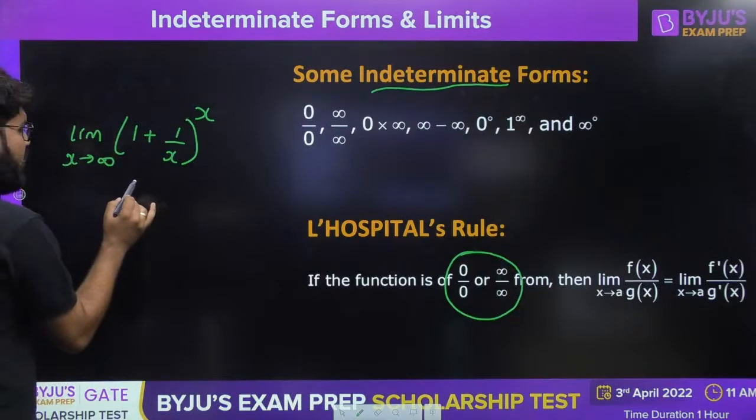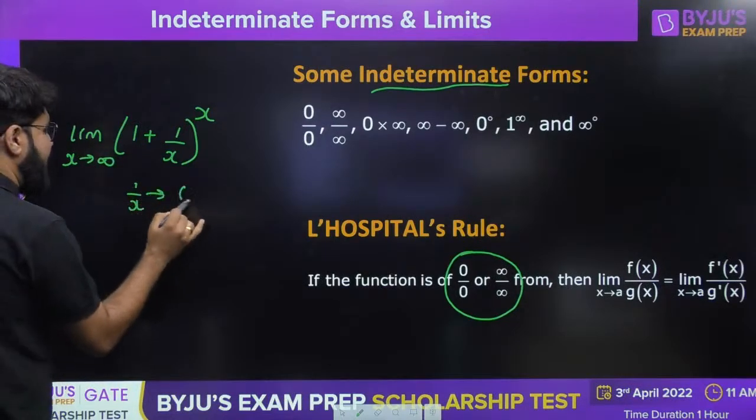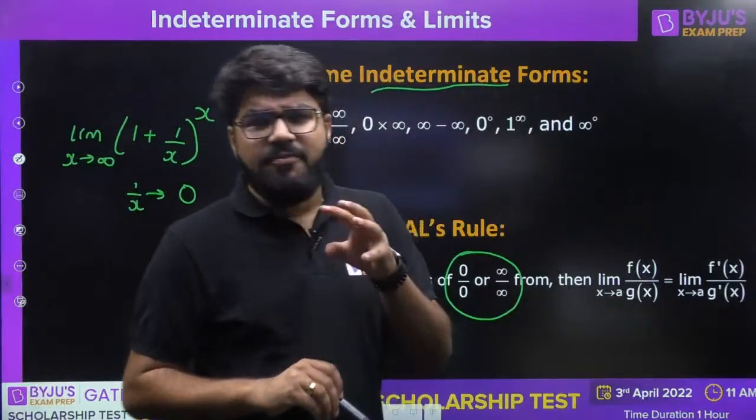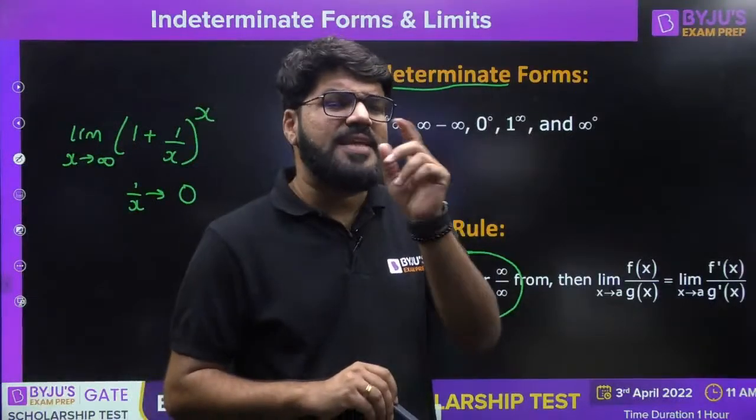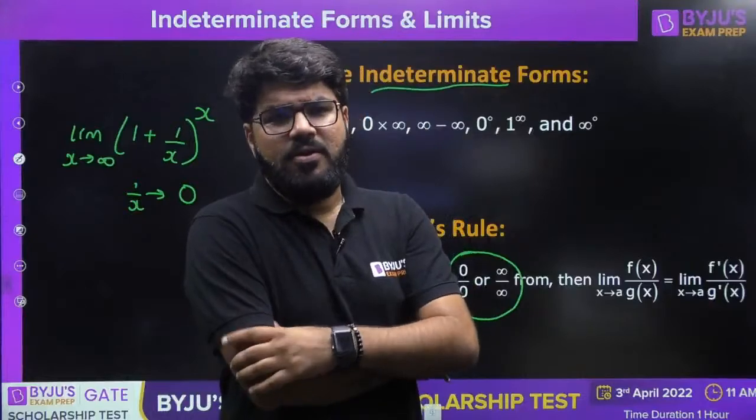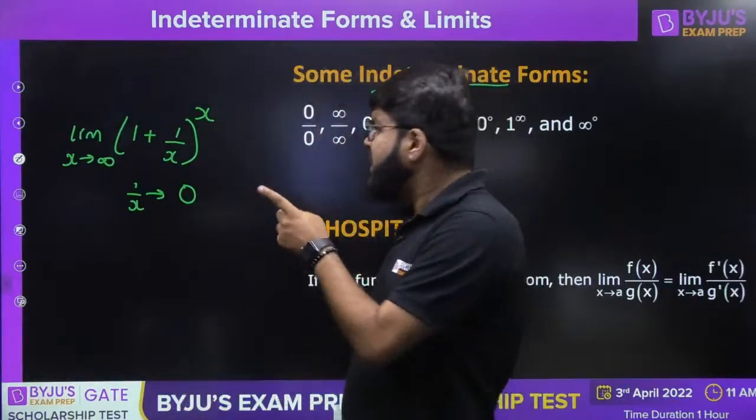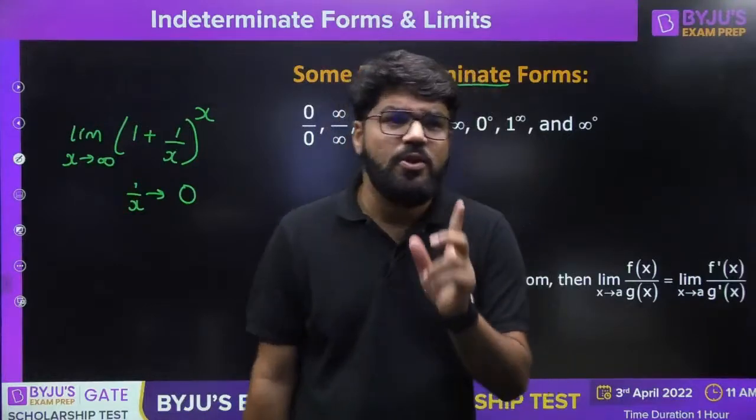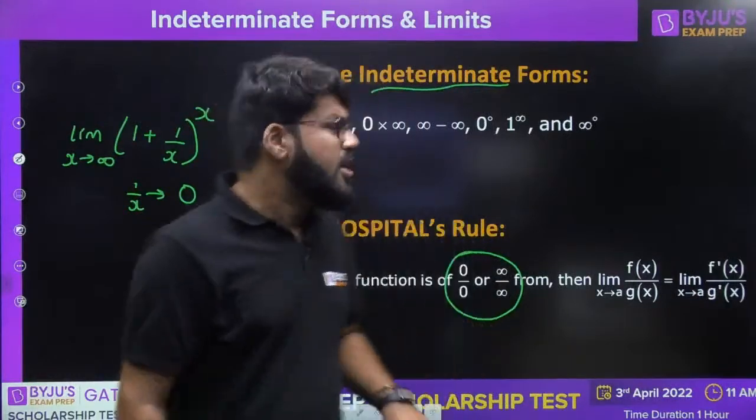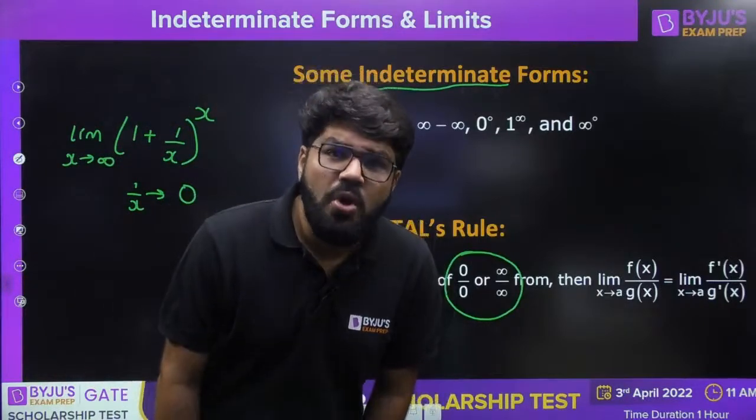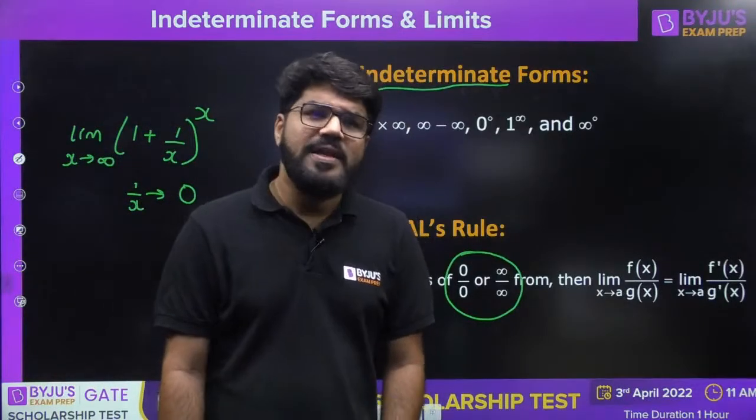If x is tending to infinity, 1 upon x will be tending to 0, right? Already in the first class of continuity, when I started with the definition of limit, in Monday's class, I told you with limit we write tending to infinity and tending to 0. We do not say it is equal to 0. So 1 upon x is very, very close to 0, but it is not exactly 0.